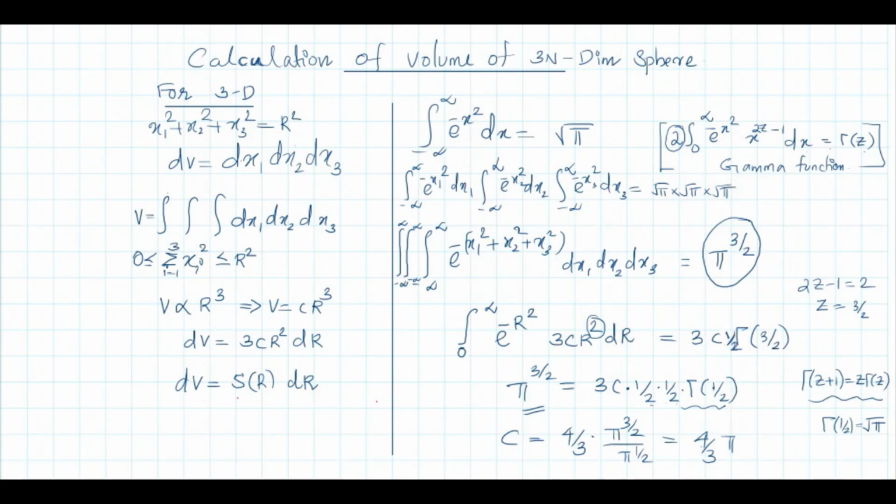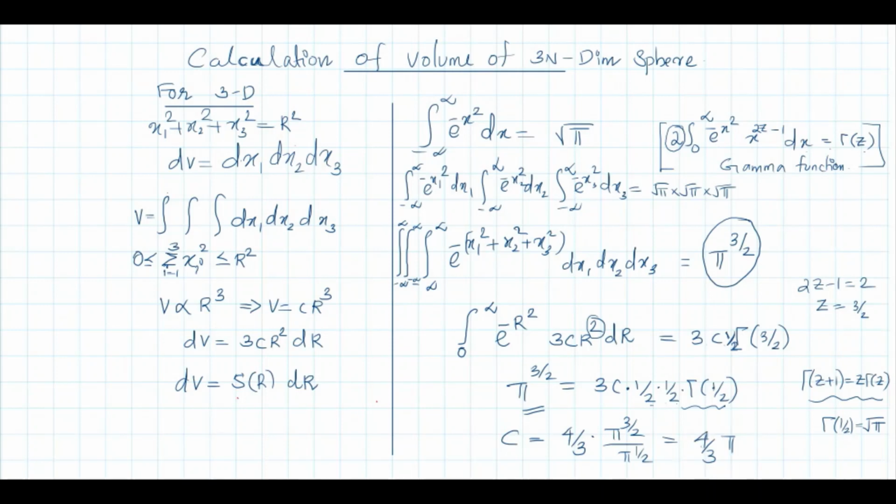There is already a half here. So these two halves become 1 by 4. Gamma half is root pi. These are all standard integrals. So that root pi and this pi raised to 3 by 2, one of the roots will cancel. Then the remaining is pi. So you will get C as 4 by 3 pi. Pi raised to 3 by 2, pi raised to half, multiplied by the remaining pi. So C is 4 by 3 pi.